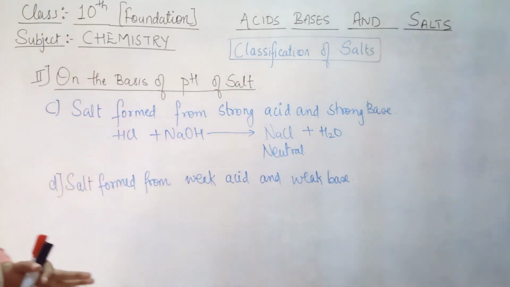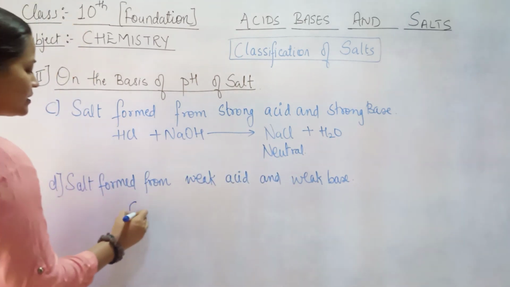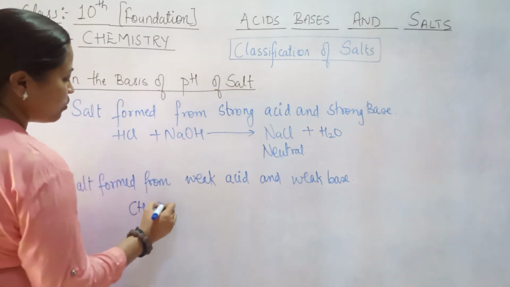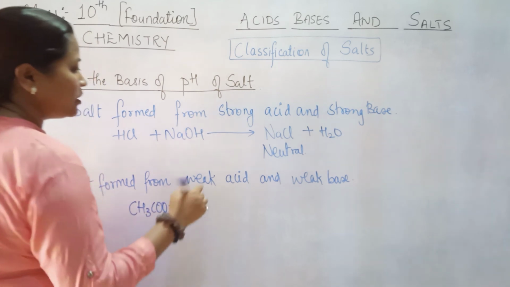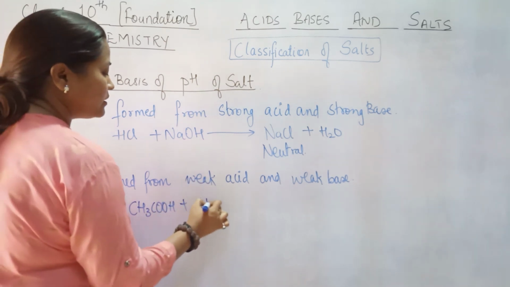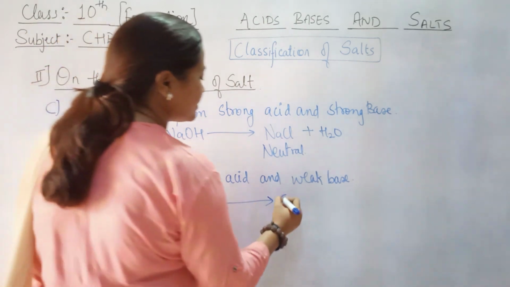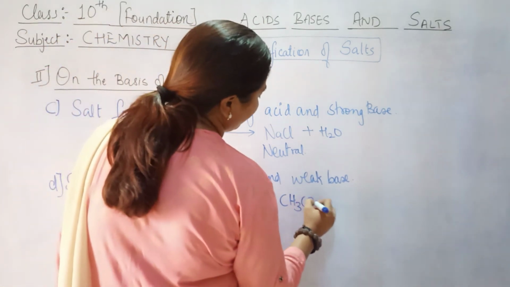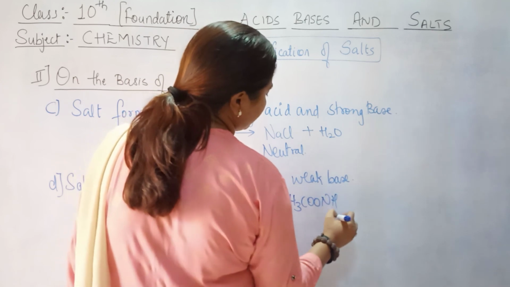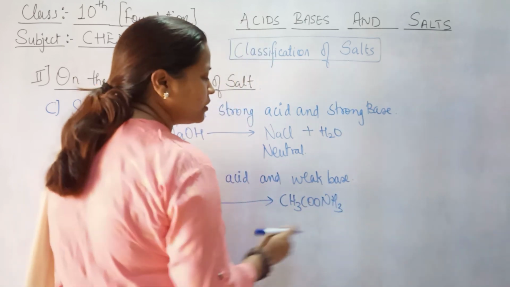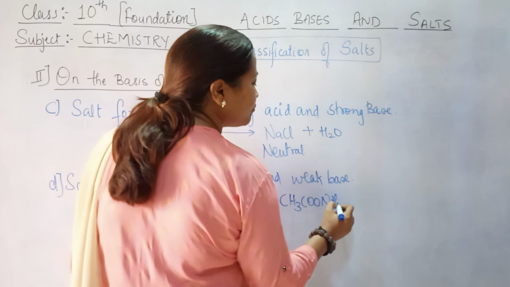So we'll take an example of weak acid as CH3COOH and weak base as NH3. ठीक है, तो the salt formed will be CH3COONH3. Is it? No, it is NH4.